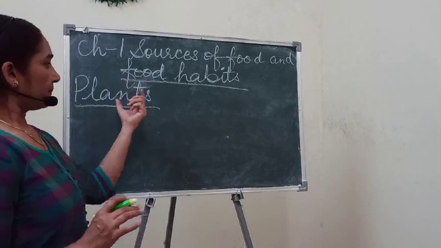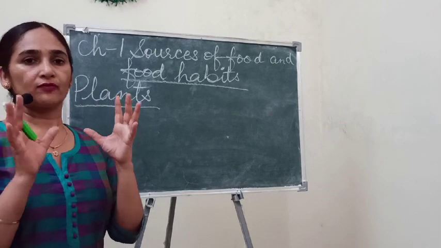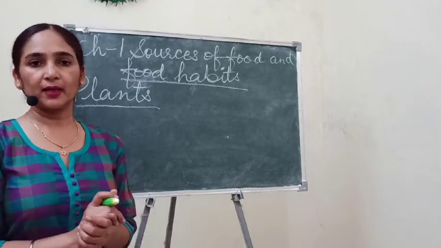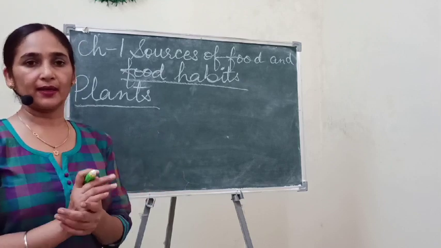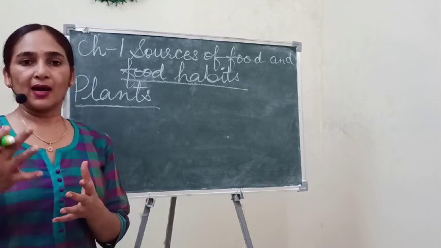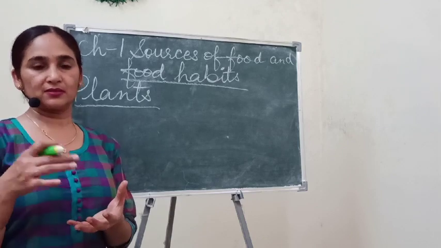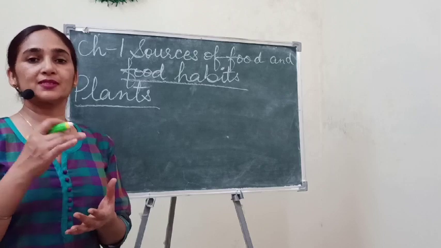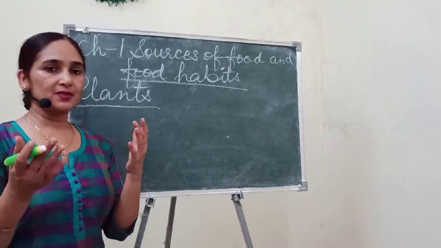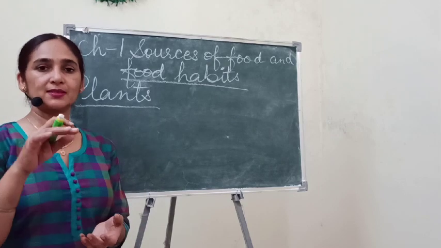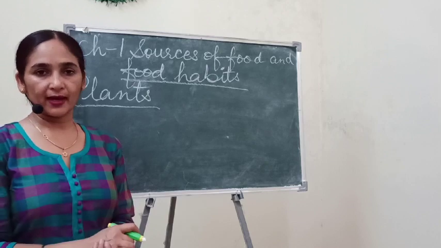Here, not all the parts of all the plants are edible, means we can't eat all the parts of all the plants. Understand? Some plants have roots which are edible, some stems we can eat, some flowers you can eat, and some plants have seeds which are edible.